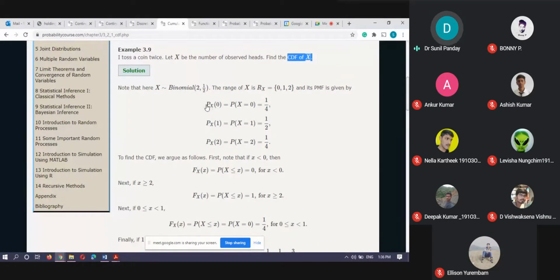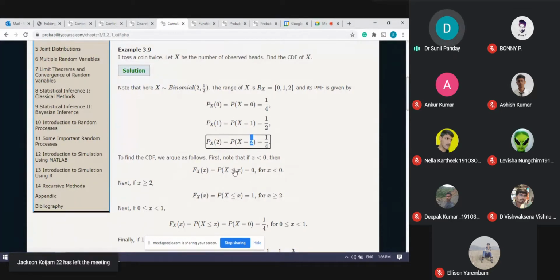So this is the probability: probability that X equal to 0 means no head. No head means there is one possibility, TT, and its probability is 1 by 4. Probability that X equal to 1 means one head. One head means there are two sample points, HT and TH. So the probability of HT and TH is 1 by 4 plus 1 by 4 equals 1 by 2. Then two heads means there is only one sample point, which is HH, and the probability of occurring HH is 1 by 4. So this is your probability mass function for this.